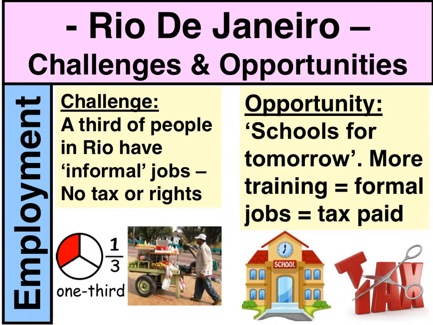Unemployment is a big challenge in Rio de Janeiro, and even if people have jobs, about a third of people in Rio have what's called informal jobs. That means they don't have tax to pay, but they don't have rights, they don't have contracts, there's no sick pay, there's no holiday pay, and it's just an informal job, so there's no regulation around it. Of course, these are probably going to be low paid jobs, so you can see in the image there, it's probably like a fruit seller in the street or maybe a window cleaner, those kind of things where the resources, the materials are quite cheap to set up business, but the rewards are not great.